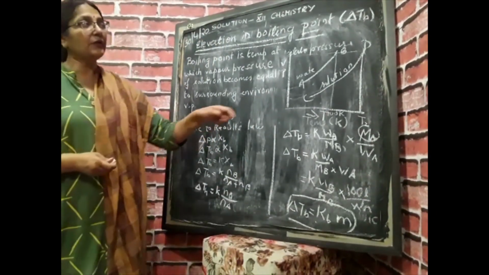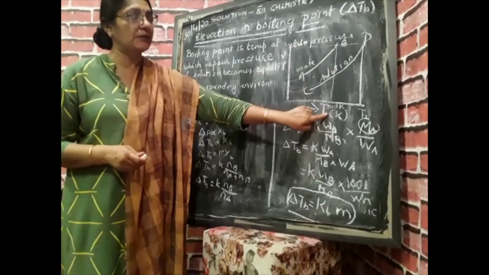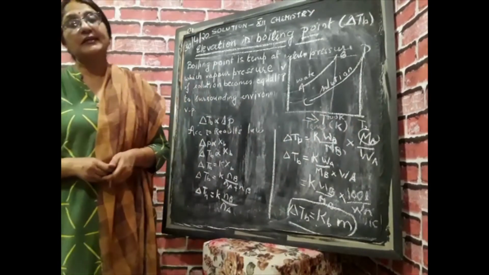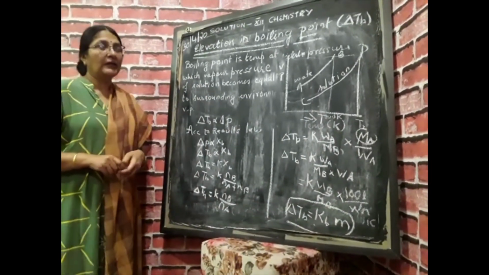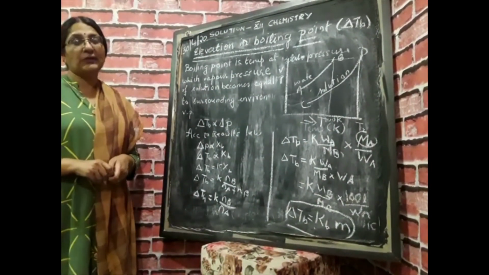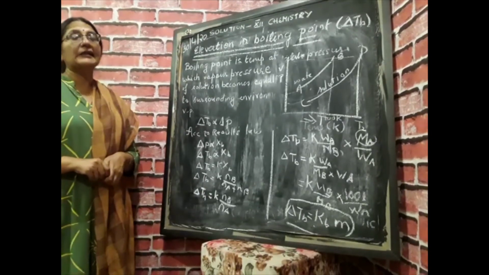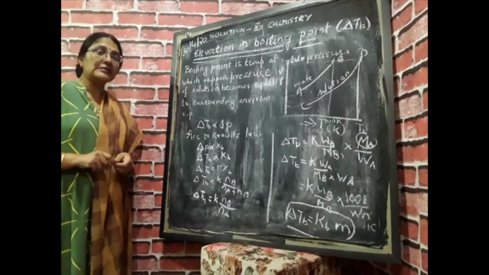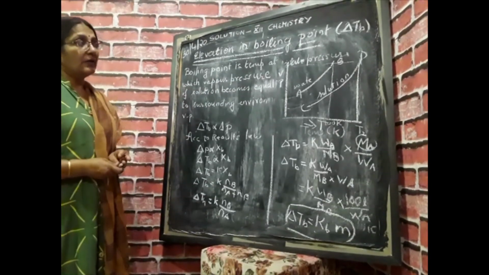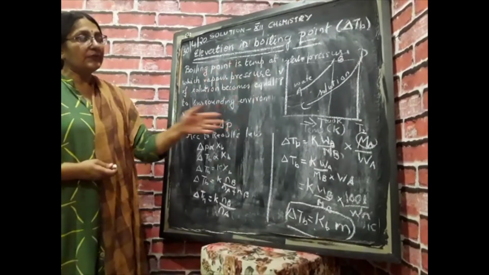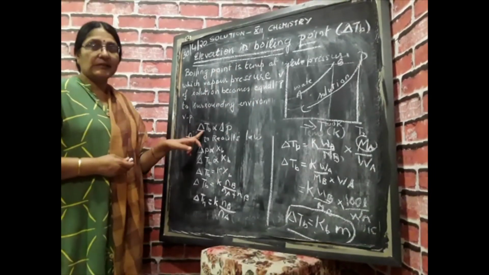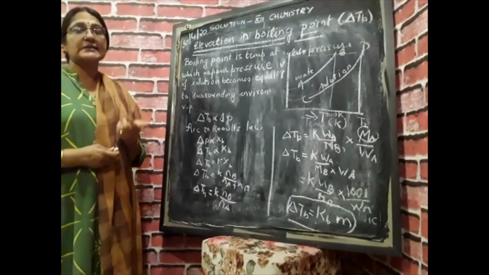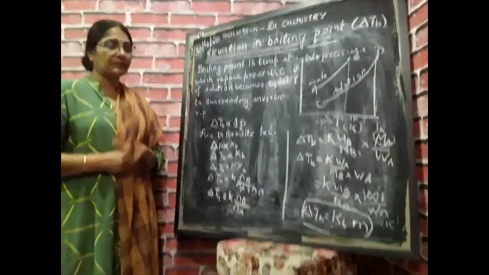If the boiling point of your solvent is T1, then the boiling point of the solution is T2, which is greater than T1, and the difference between the two is called elevation in boiling point, represented by delta T. While seeing the graph, we can say delta TB is directly proportional to the lowering of vapor pressure.